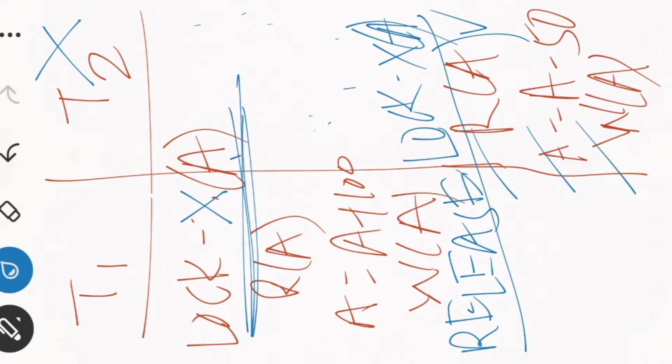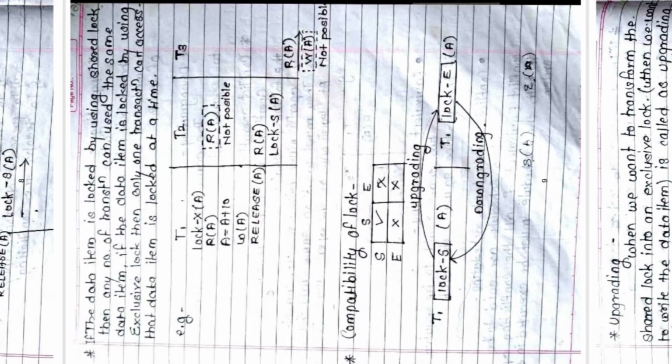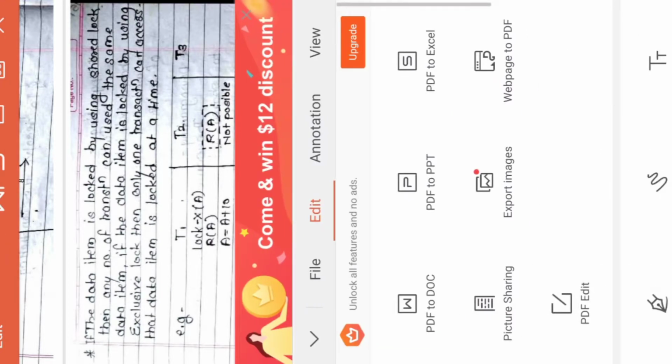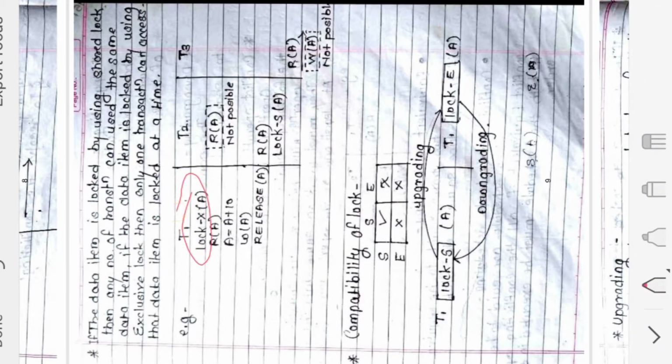Okay, so in this way your lock X and lock S, meaning exclusive lock and shared lock, get executed. You can see here I can use lock X, which is the exclusive lock. You can see this is nothing but the exclusive lock I am using in transaction T1. Then I can read the value of A, I can write the value of A, and